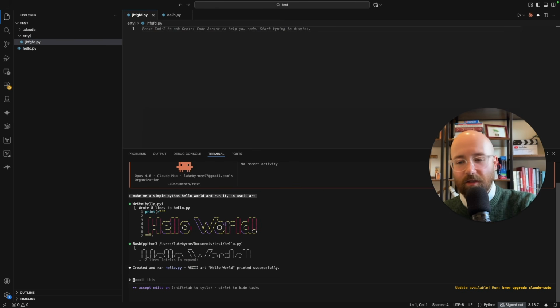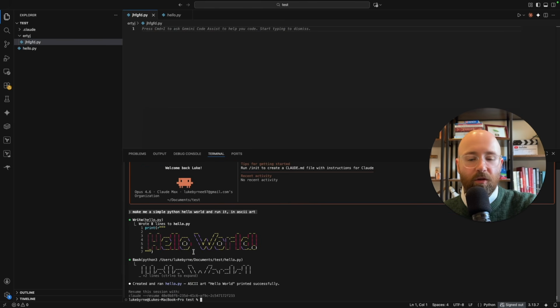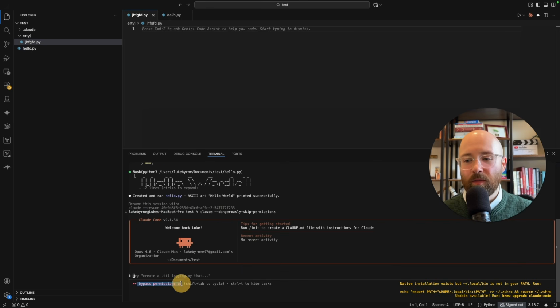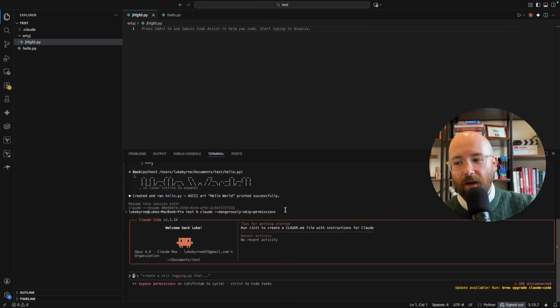A nice tip or trick here, you can just Control-C, that will essentially stop the program that you're on. So it will stop it inside the terminal. But from here, what you can do instead is write claude --dangerously-skip-permissions. And what this will do now is it will bypass all permissions. So now if I was to say the exact same thing, it wouldn't ask me anything. It would just go and it would do it.